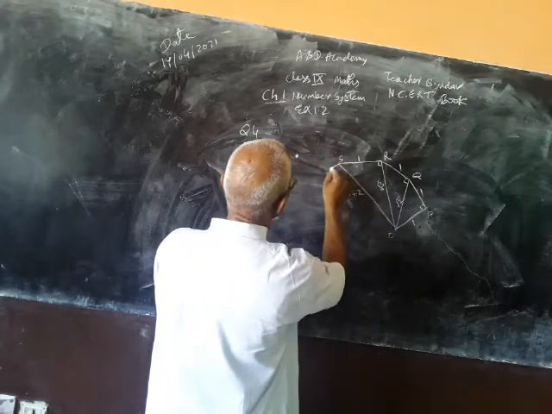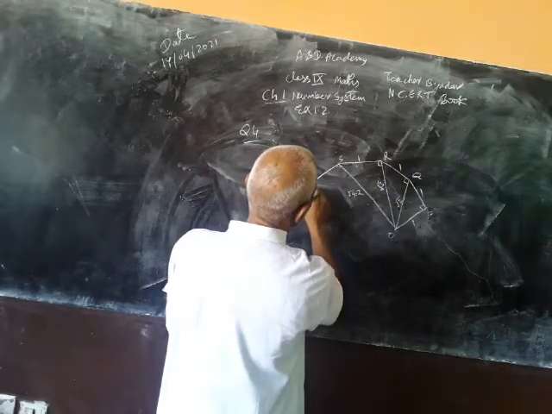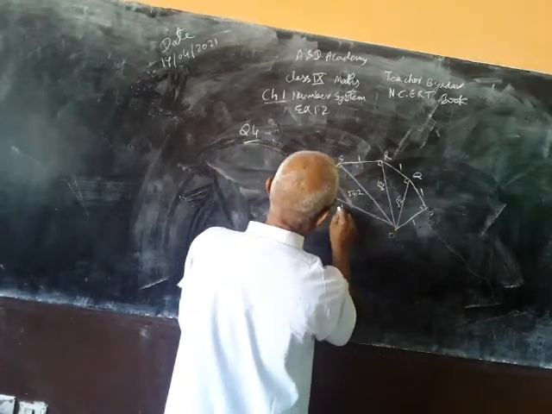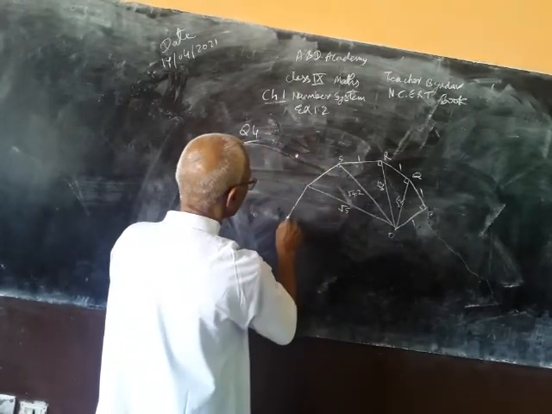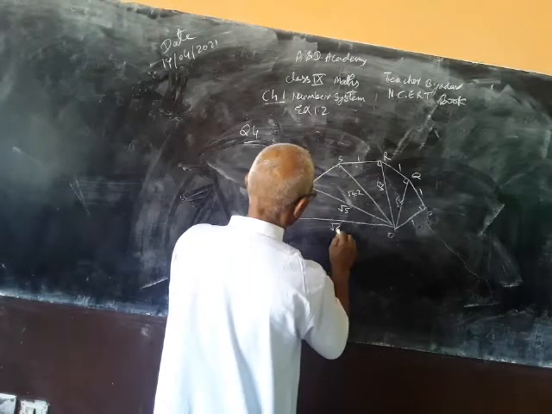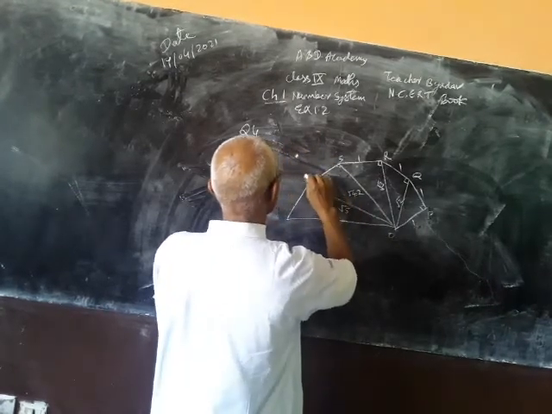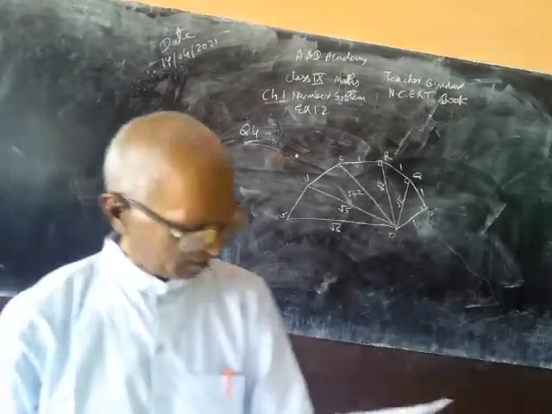Now draw a perpendicular line here again of 1 unit length. So this is square root of 5, and again a perpendicular line of 1 unit. It is square root of 6, and then U, V, likewise this will go on.